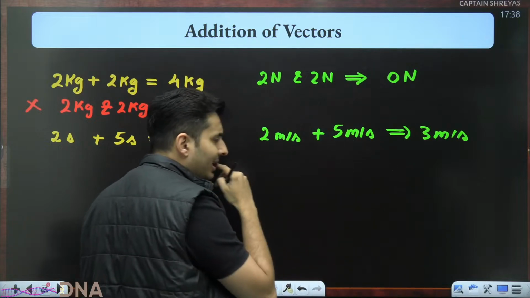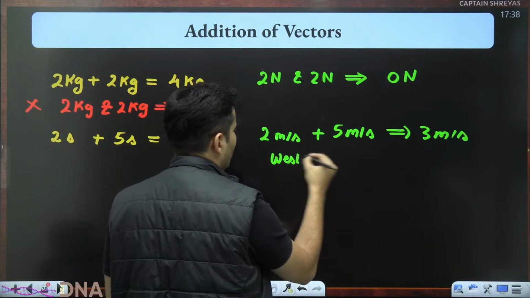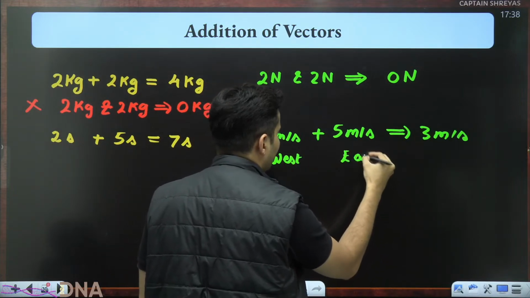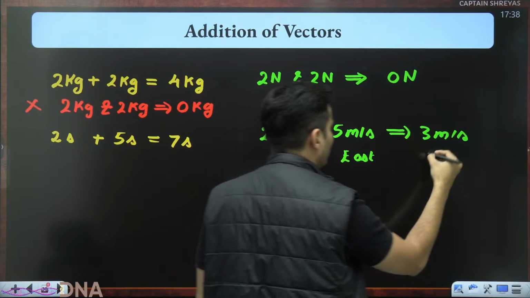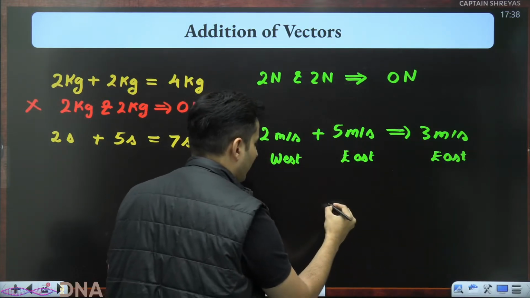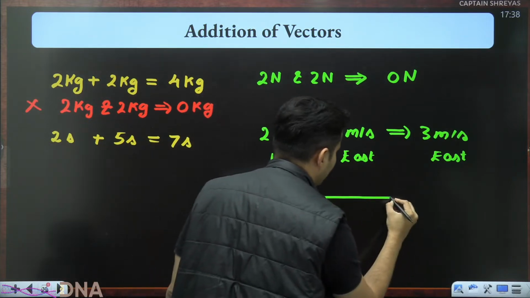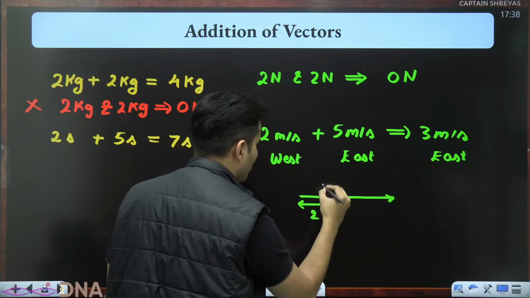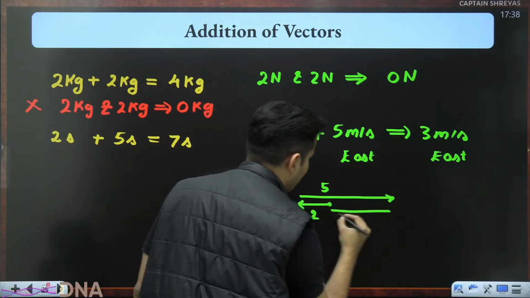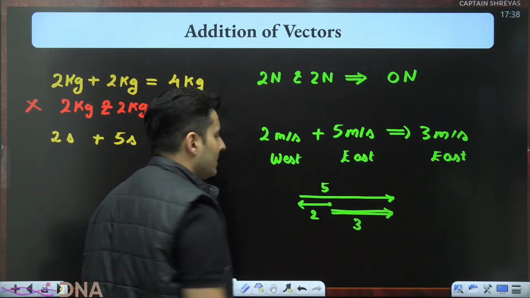You'll be like, sir, how is that even possible? Maybe this was in the west direction, and this was, let's say, in the east direction. That might lead to 3 meters per second in the east direction. Just think about it. If I go 2 meters per second in the west, 5 meters per second in the east, this was 2, this was 5. What is remaining is this one, and that is basically 3 in the east.